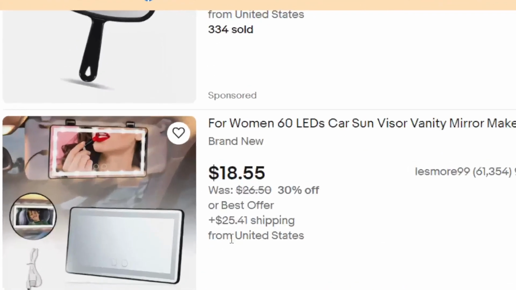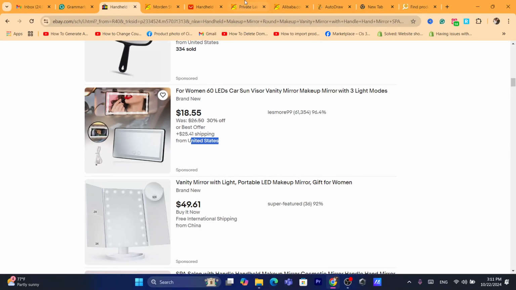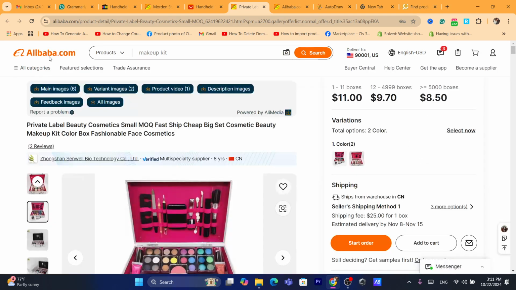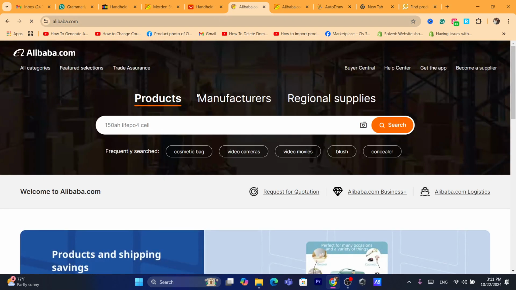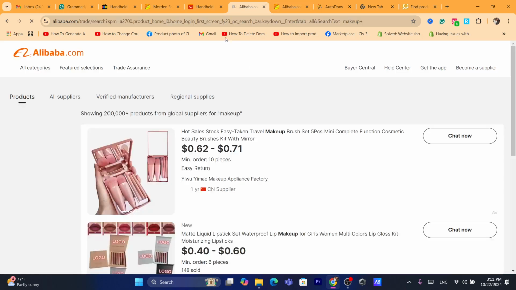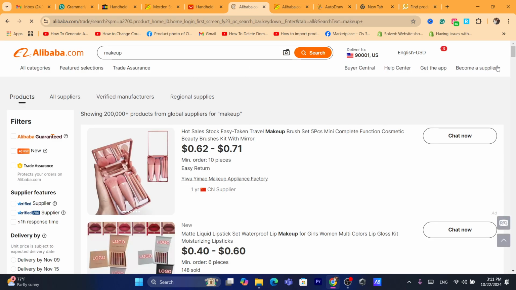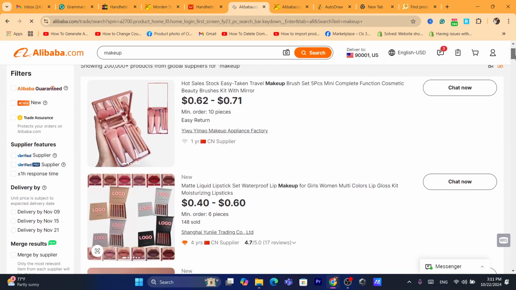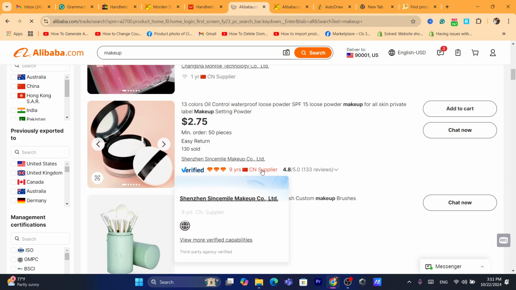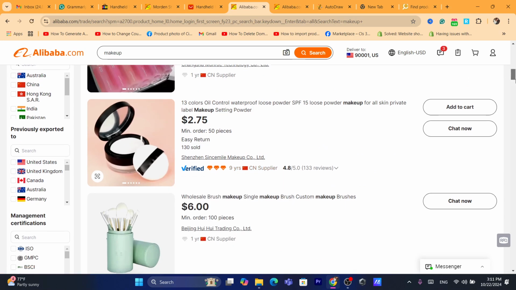If you see something like United States here, that doesn't mean you have to list the product inside your eBay store, because these people are not dropshipping from Alibaba or AliExpress. On Alibaba and AliExpress, all the items come from China. As you can see, Chinese suppliers. Now that's what you need to do.